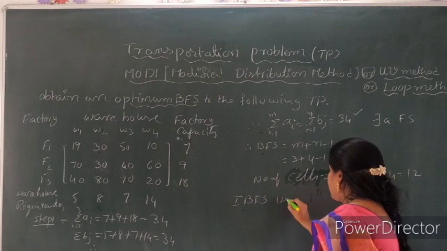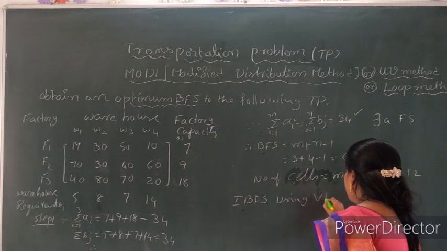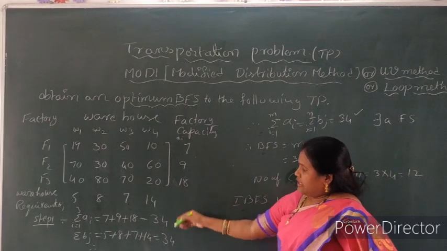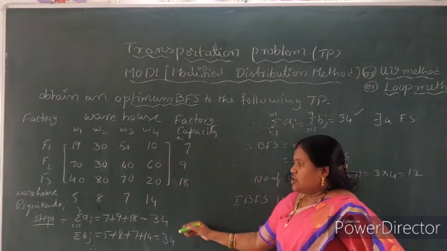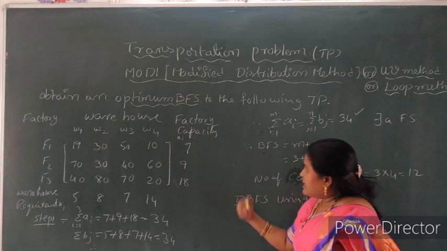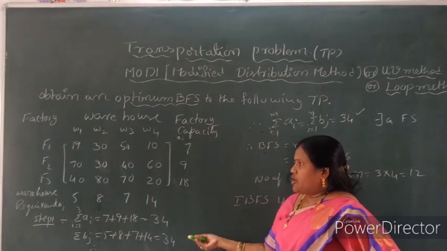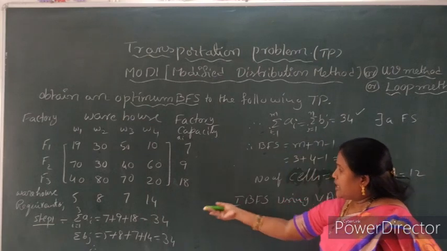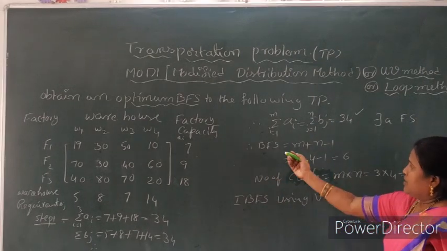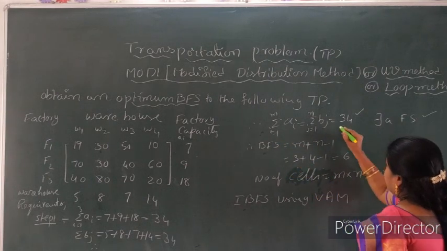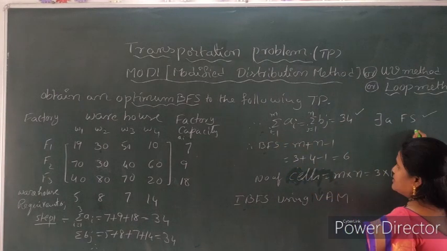IBFS using the VAM method. So listen, MODI method, step one is to check whether it is balanced or unbalanced. In case it is unbalanced, we introduce a dummy row or dummy column, with cost element 0. Now the given problem is a balanced TP, so there exists a feasible solution.